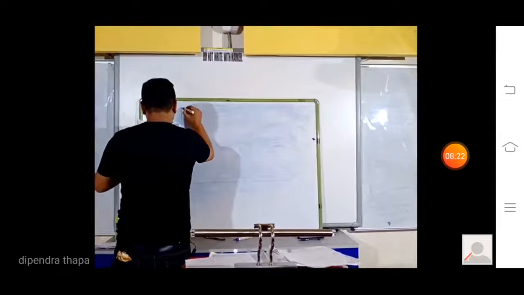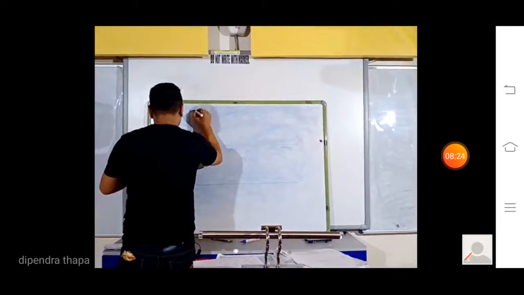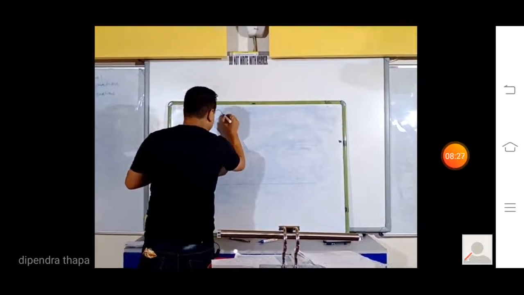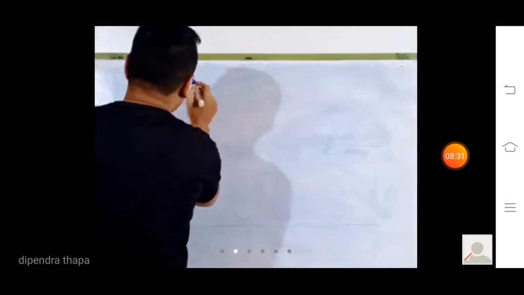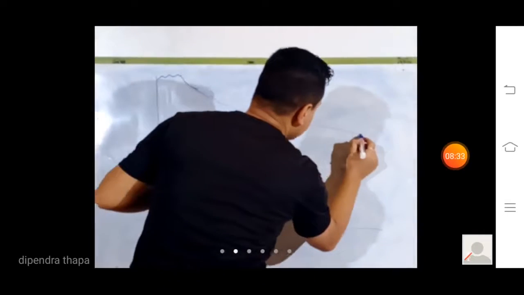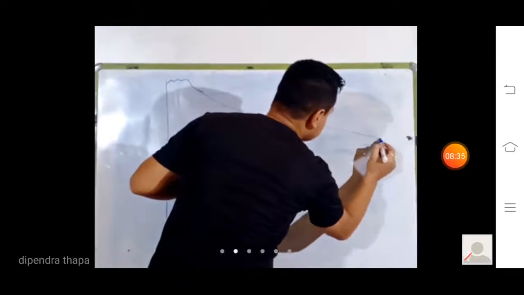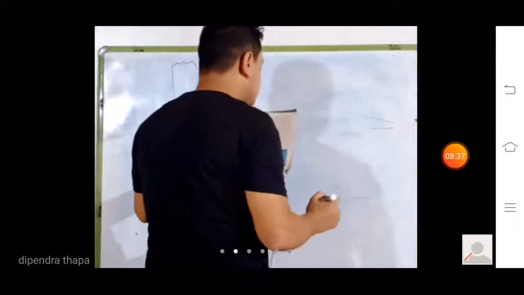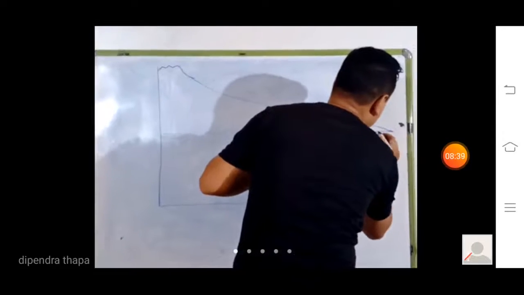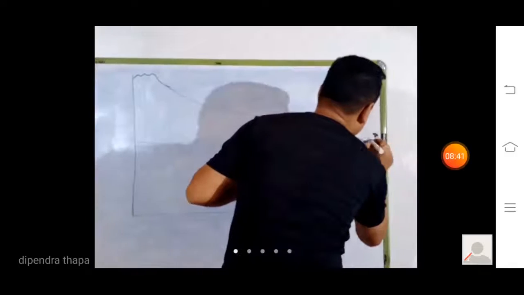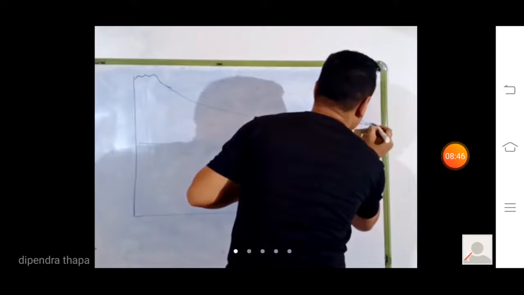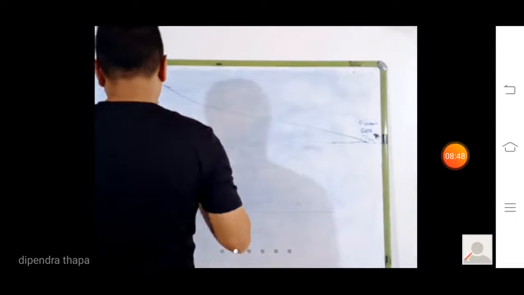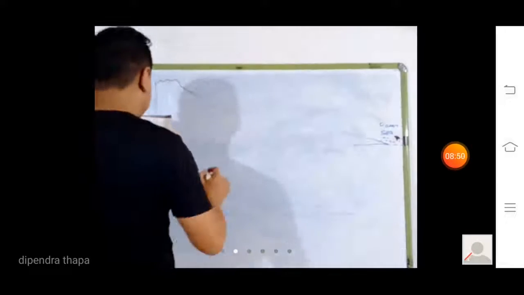Now, the river basically starts from the mountain. So I'm drawing a little bit of mountains here, and it basically goes down this way and enters the sea or oceans. So when it enters the sea or oceans, I'm drawing a sea here. Okay, now I'm going to divide this into three parts.